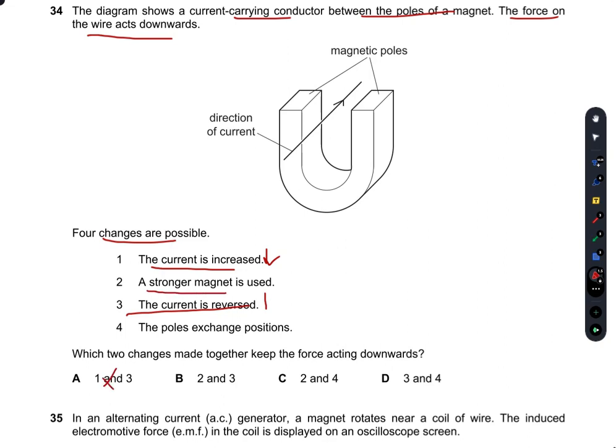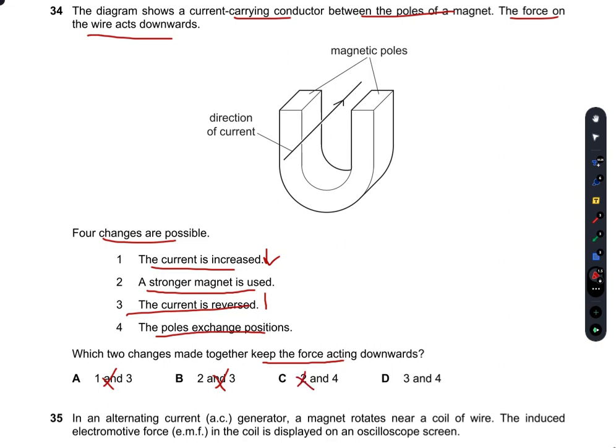When the stronger magnet is used, the force will still act downwards, but when the current is reversed again, it would start to move upwards. So 2 and 3 is again a wrong pair. And if a stronger magnet is used, the force is downwards, but when the poles exchange position, it will start to act upwards.